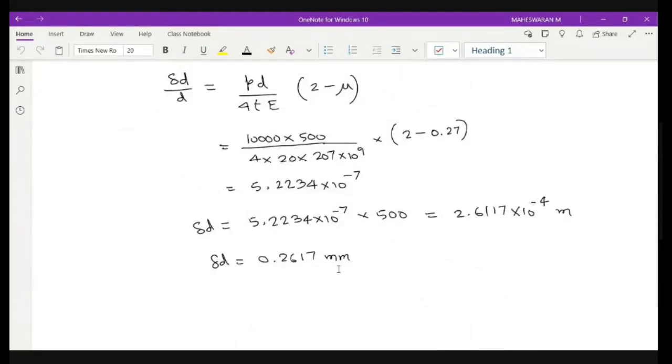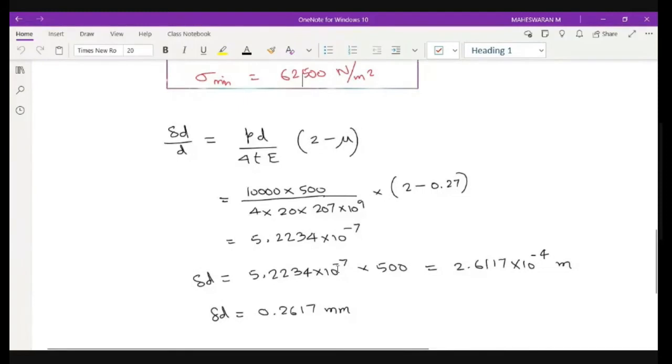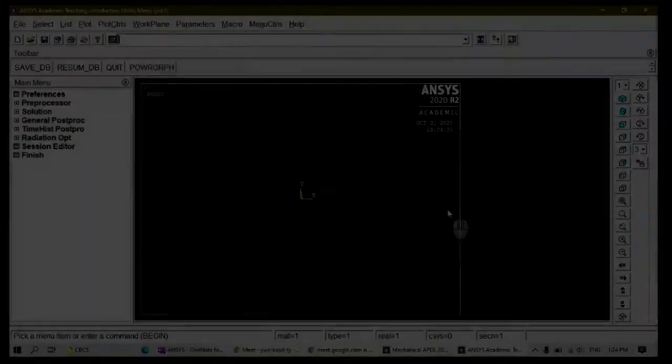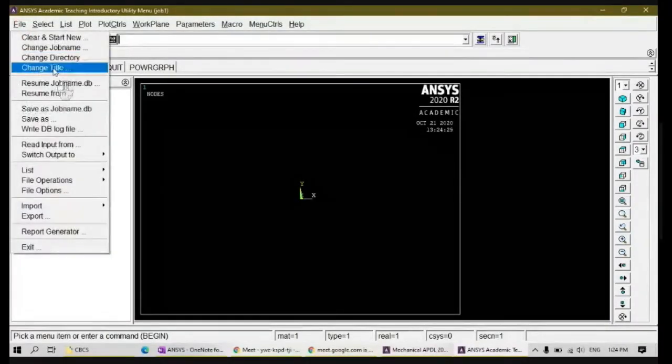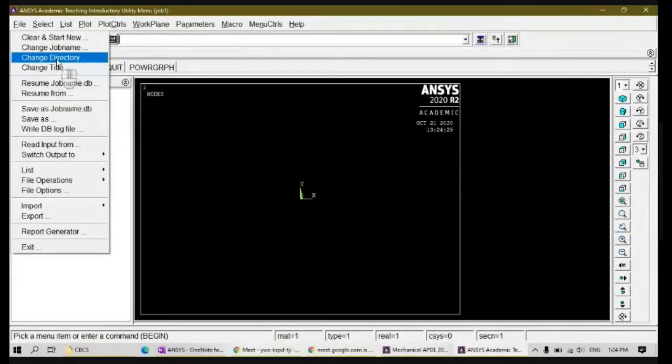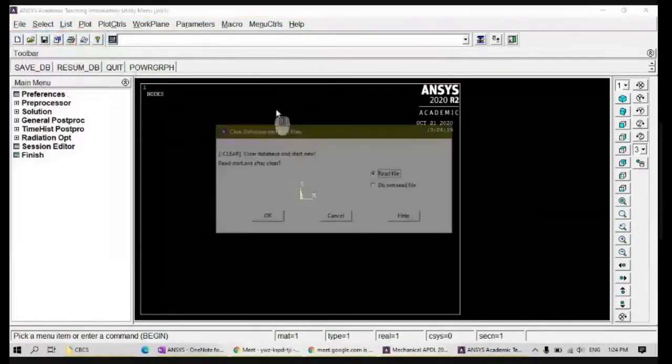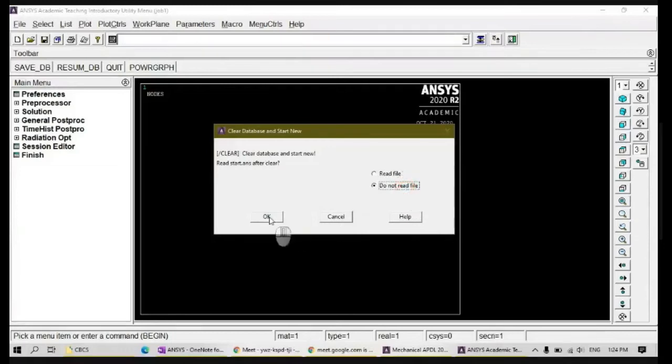Now we will go for the answers. We will solve the same problem and find out whether we are getting this approximately. You won't get the exact answer; there may be some approximation. Let us go for the answers now. The first step is to go to File, Change Directory. It's okay. First is Clear and Start New. Do not read file. Click OK.